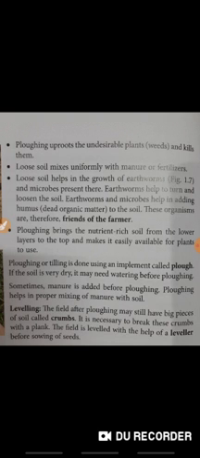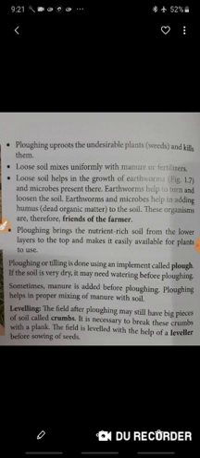So whatever unwanted plants are there in the field will die when we plow the field. Next point is, loose soil mixes uniformly with manure or fertilizer. Take a simple example: if something is hard, can you mix something with it? No. But once it becomes loose and fluffy, it is easy to mix. So if the soil is loose, we can uniformly mix the manure and fertilizer in the soil.